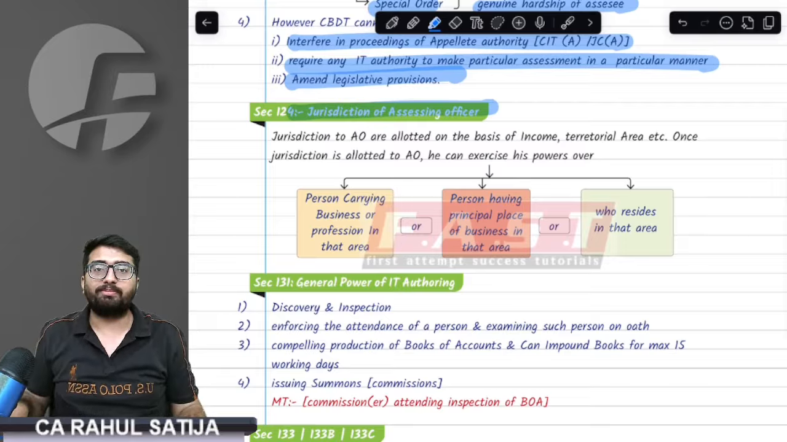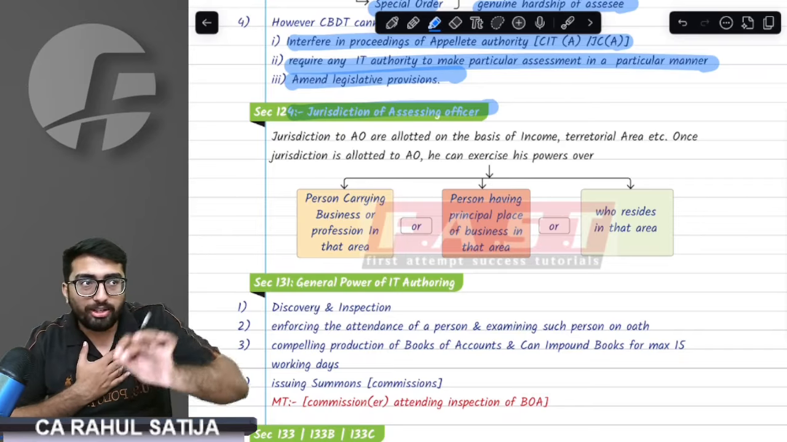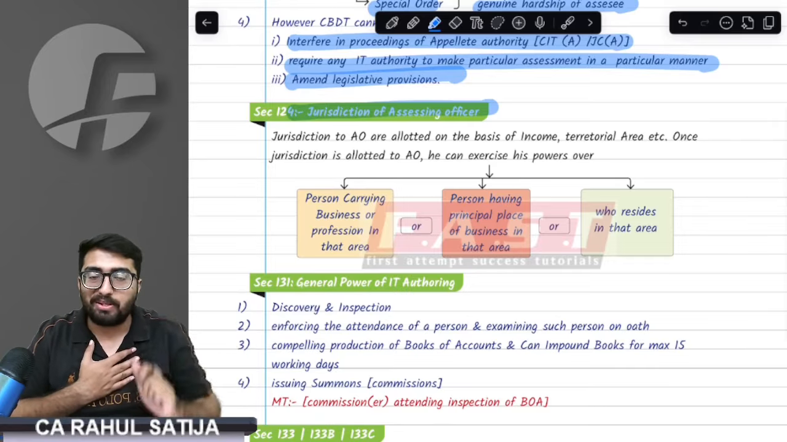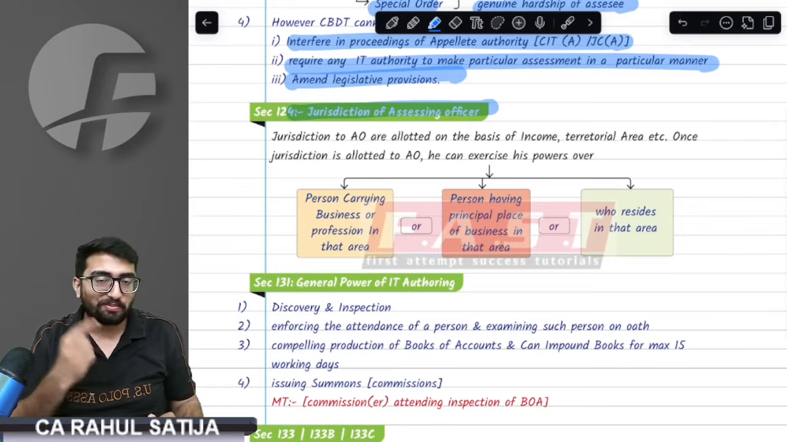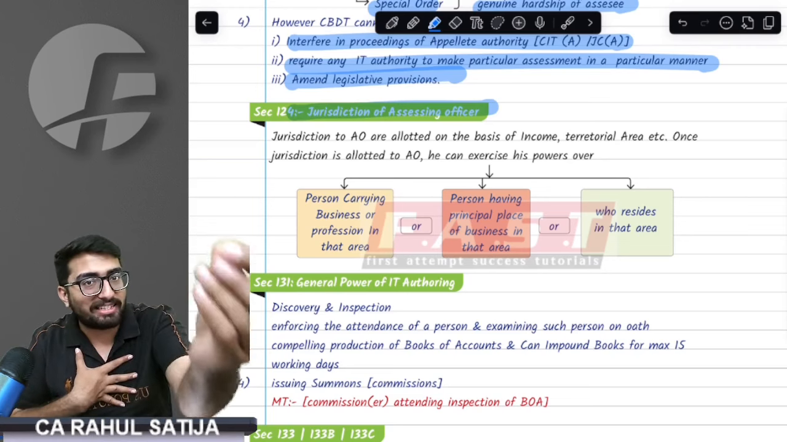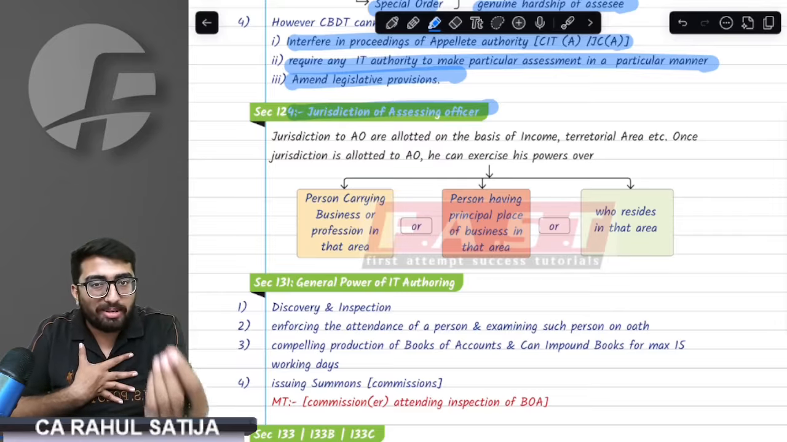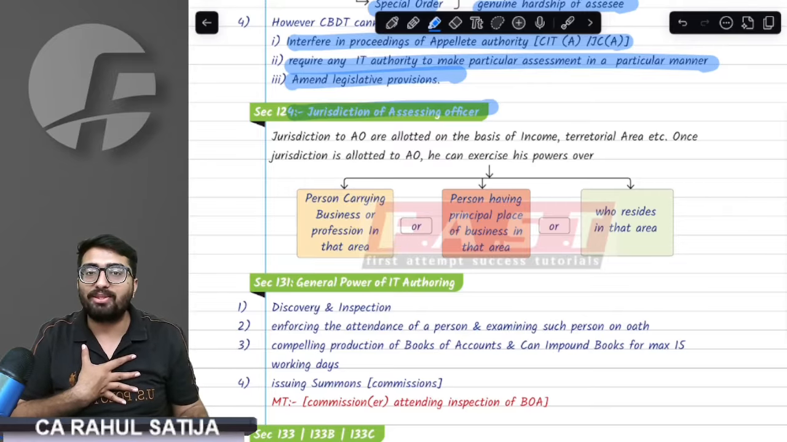Jurisdiction of an assessing officer. Now listen, if I am an assessing officer in Chennai, on which people can I apply my powers? This is what the section talks about. First, whoever people are resident in my area, I can exercise my powers on that person. Or if some person does business in my area, I can exercise my powers on him.